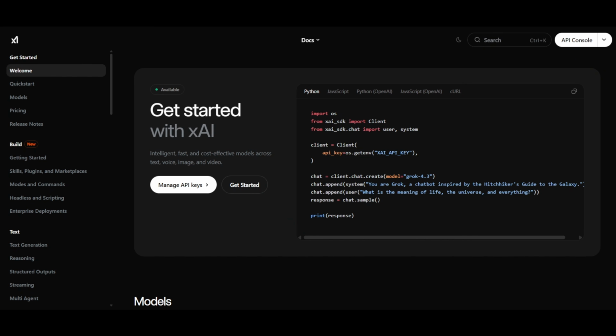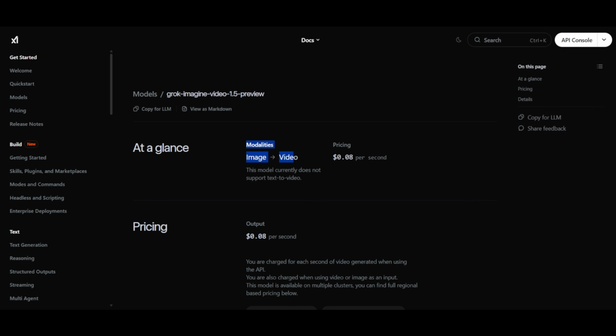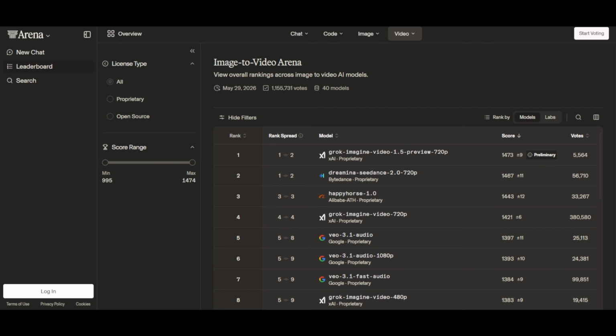First up, xAI drops Grok Imagine Video 1.5 preview, and this one landed at the top of the leaderboard immediately. This is their latest image-to-video model, and it just took the #1 spot on the image-to-video arena at 720p with an ELO score of 1,473. That is a 52-point jump over the previous Grok Imagine version, which puts it ahead of Dance 2, Happy Horse, and Google Veo.